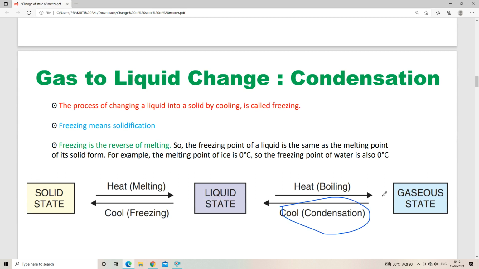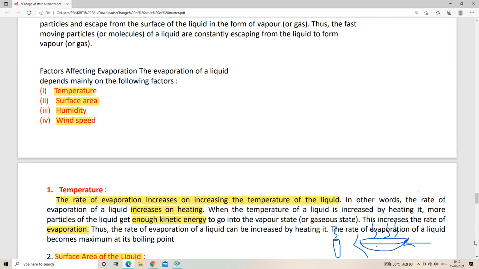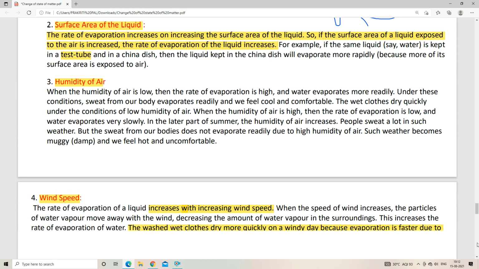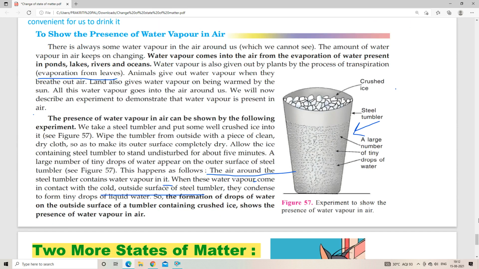So applying this trick, we can understand that our air also contains water vapor. They condense to form teeny drops of liquid water. So the formation of drops of water on the outside surface of a tumbler containing crushed ice shows the presence of water vapor in air. Very simple experiment. You can also do this at your home.